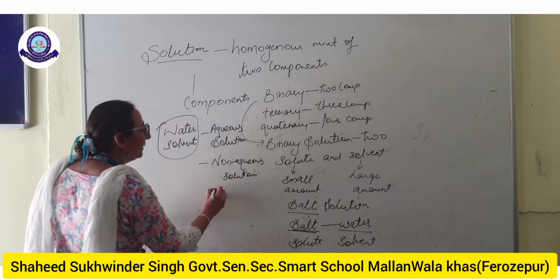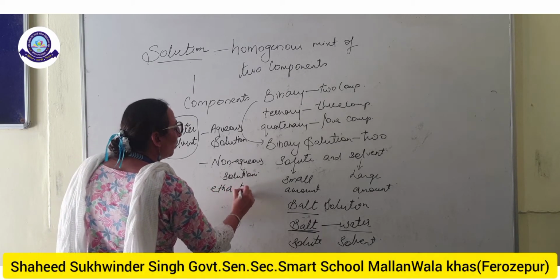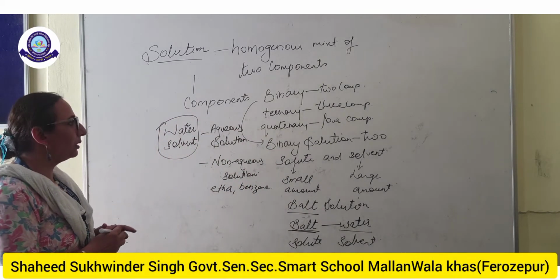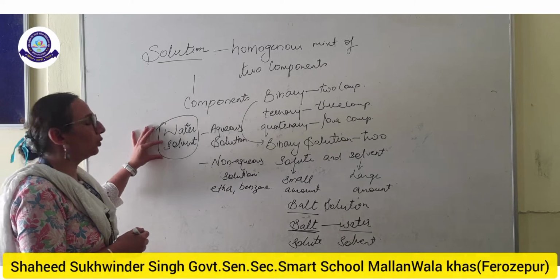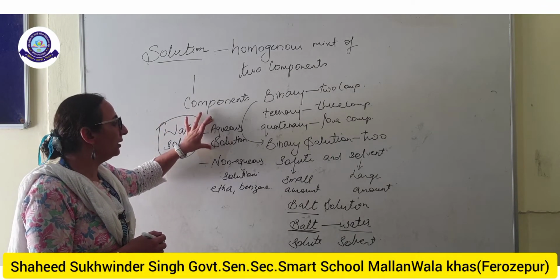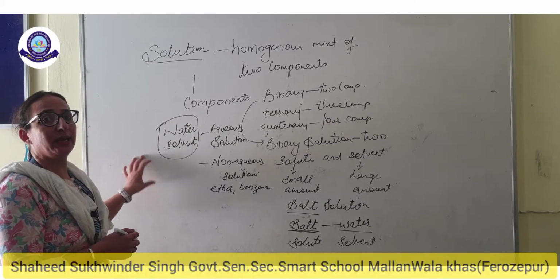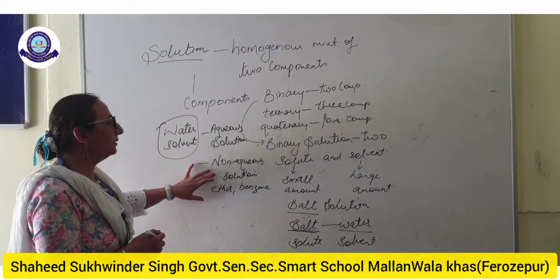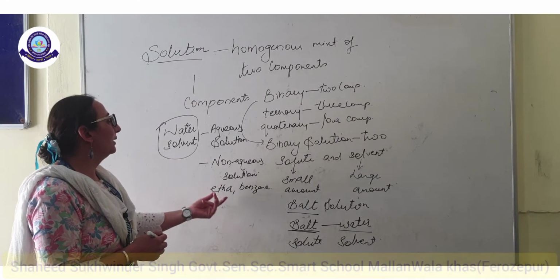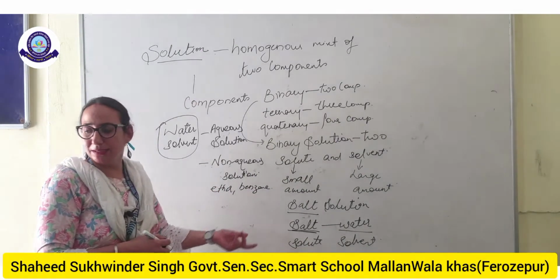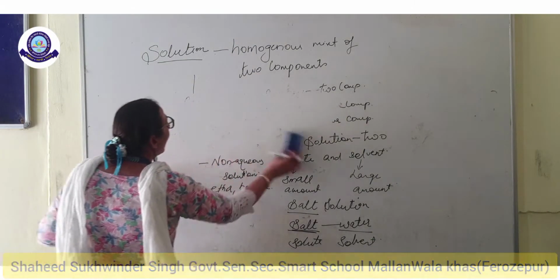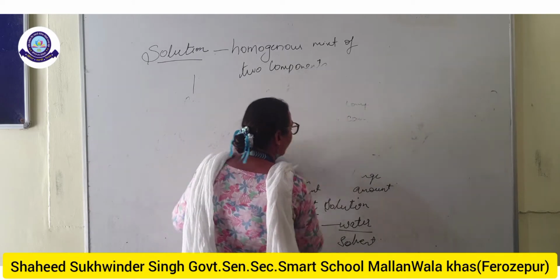That solvent may be ether, or benzene, or any other solvent. So if we use water, it is called an aqueous solution, and if we use a solvent other than water, it is called a non-aqueous solution.